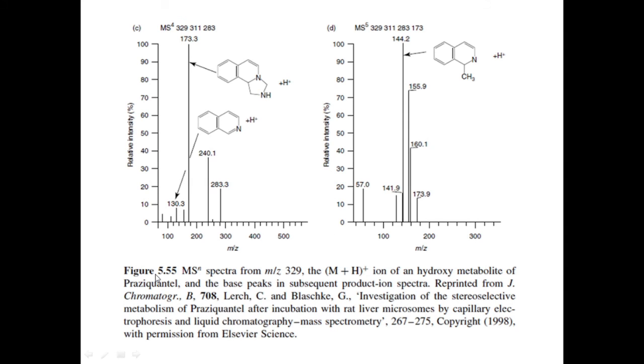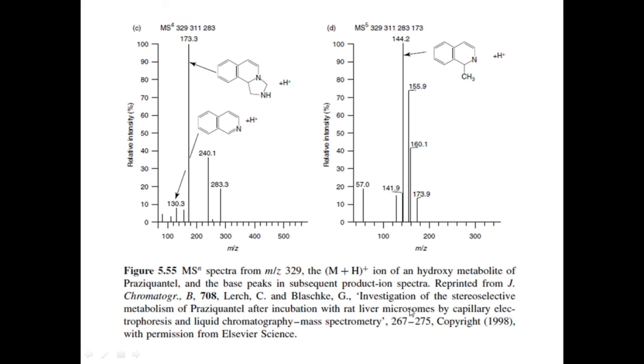This is figure 5.55: MS^n spectra from m/z 329, the molecular weight protonated ion of a hydroxy metabolite of praziquantel, and the base peaks in subsequent product ion spectra. This is also reprinted from Journal of Chromatography, copyright with permission from Elsevier Science.